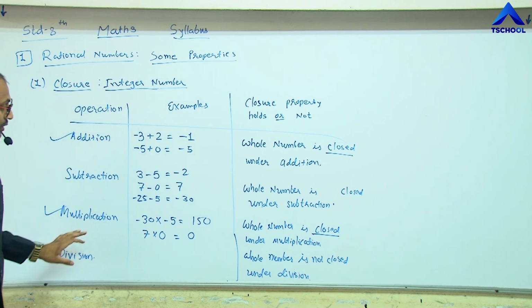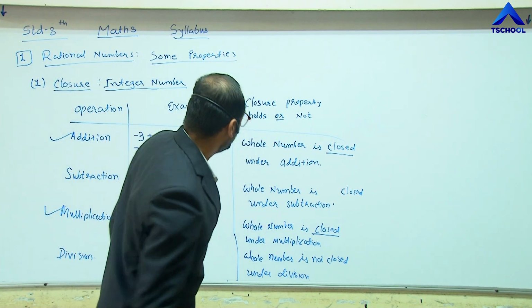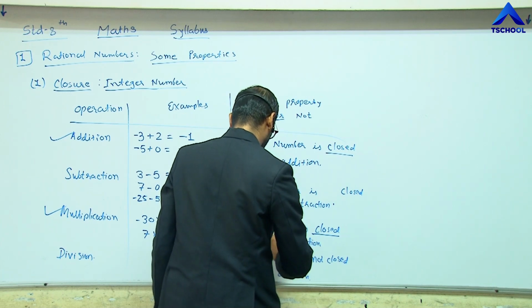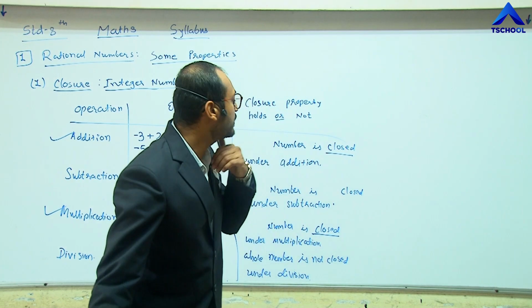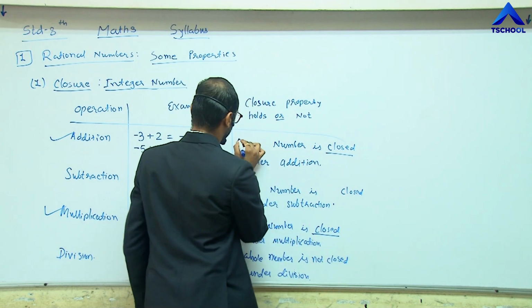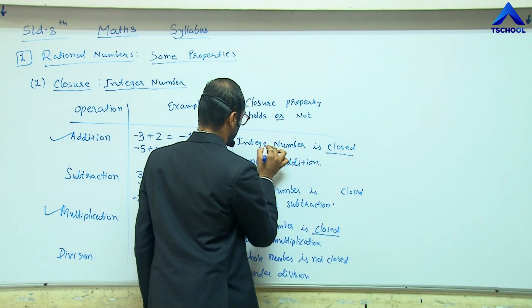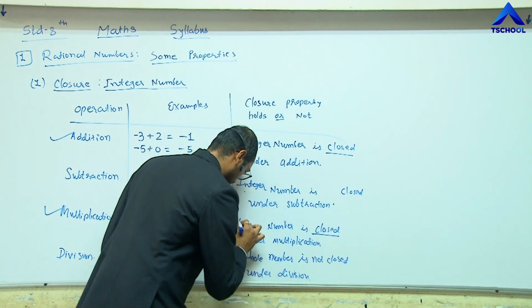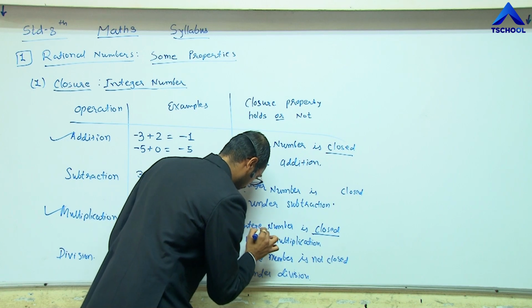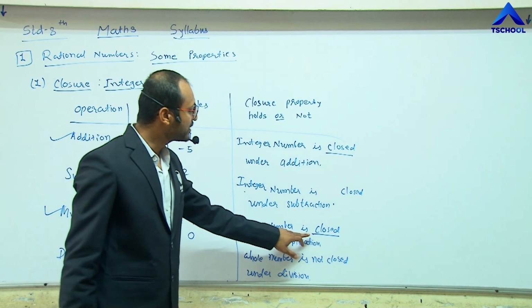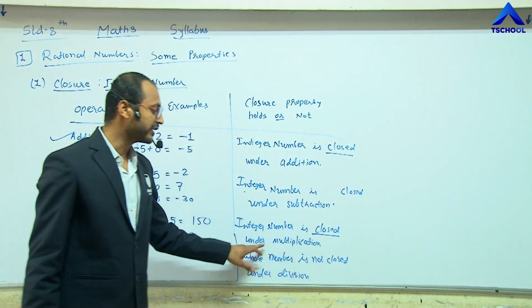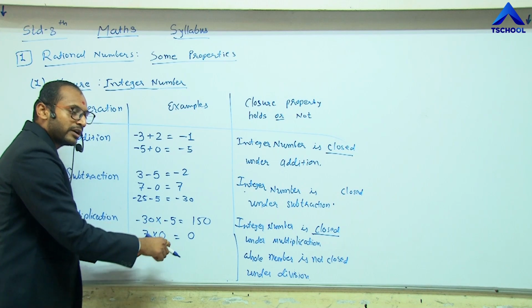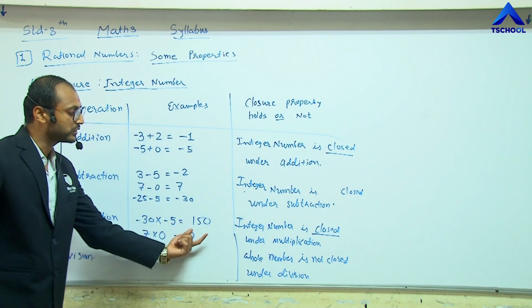So here the integer number is closed under multiplication, because if we multiply two integers, the result is also an integer.